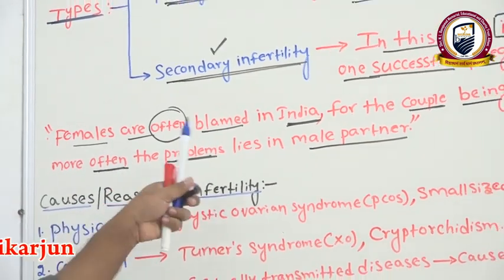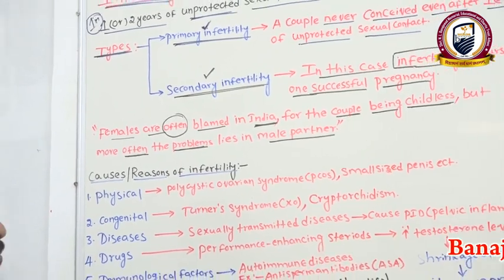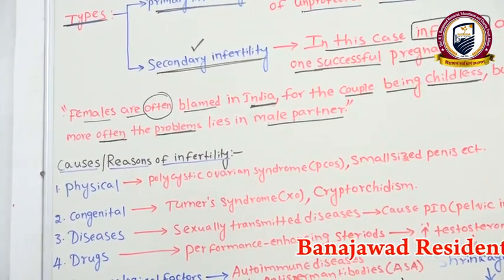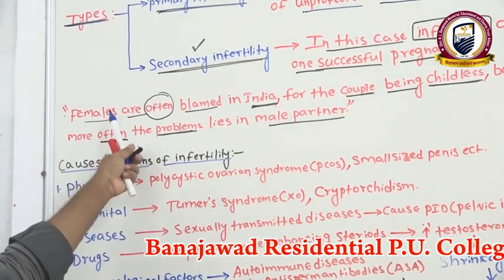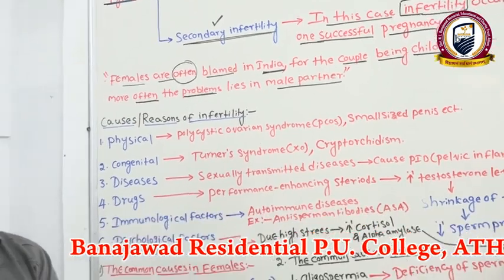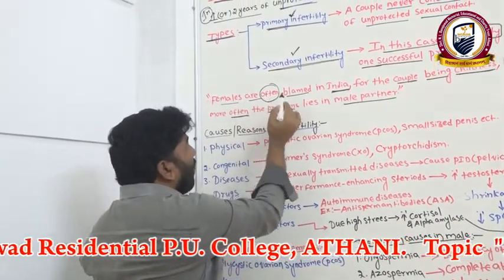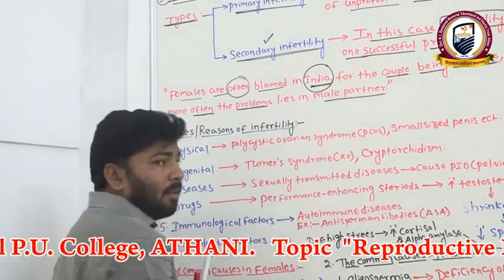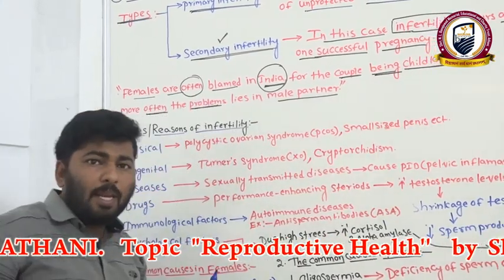The problem may be in female partners or sometimes in male partners, but most of the time the problems are in the male partners. We notice this in India, but still females are blamed here. Clear? One more time, I'll tell you that females are often blamed in India for the couple being childless.